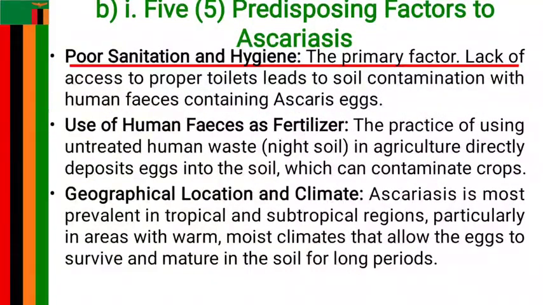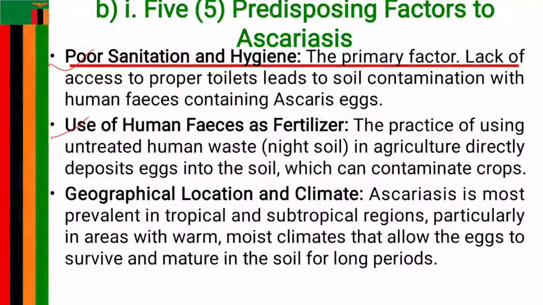Question B1 says 5 predisposing factors to ascariasis. The first one is poor sanitation. Where there is lack of access to proper toilets, it may lead to soil contamination because people will practice open defecation. And during rainy season, these feces will be washed into people's water or gardens and other things, and people may easily ingest eggs of ascariasis because of poor sanitation.